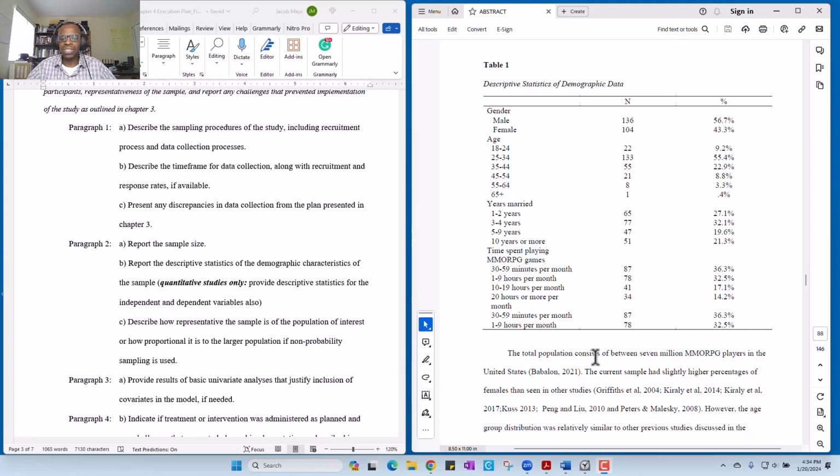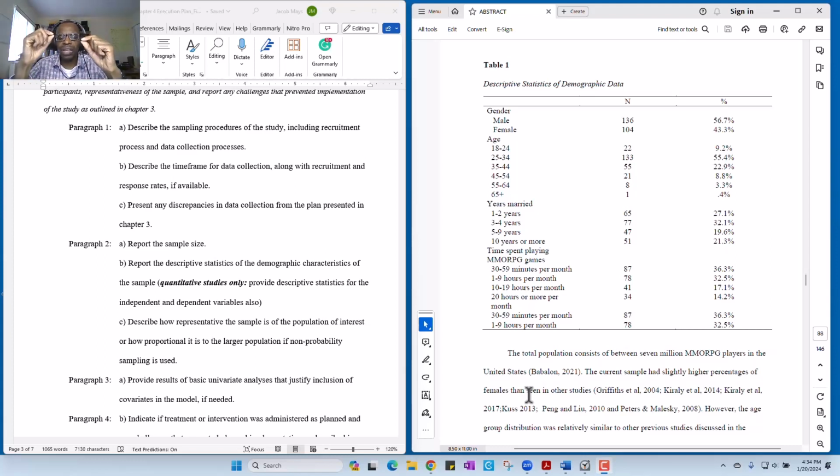The total population consists of between 7 million MMORPG players in the United States. The current sample has a slightly higher percentage of females. So what you're doing is you're saying, okay, in the total population, what percent are males, what percent are females, what percent are employed.